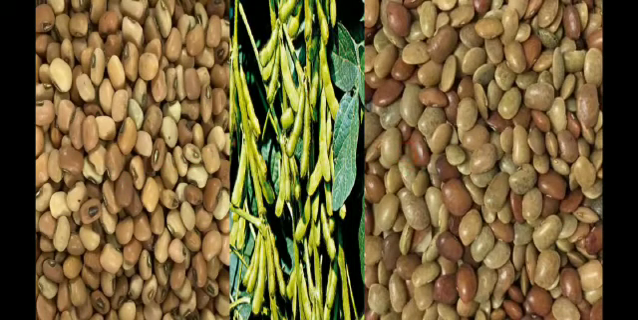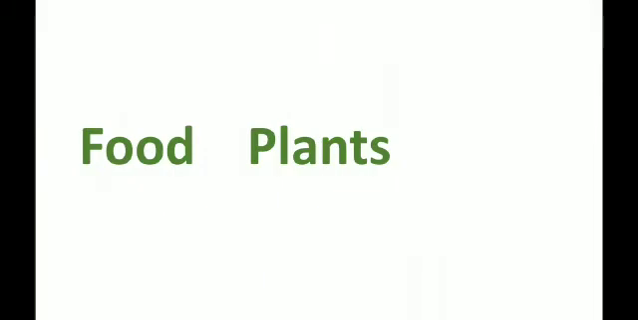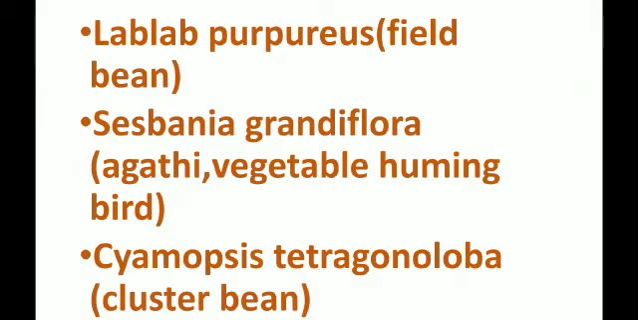Okay. Then the next one is food plants. In these food plants we can see the binomial names. The first one is Lablab purpureus, that is field bean. The Tamil name of Lablab purpureus is avarai. Sesbania grandiflora, agathi, vegetable hummingbird. And the next one is Cyamopsis tetragonoloba, cluster bean.